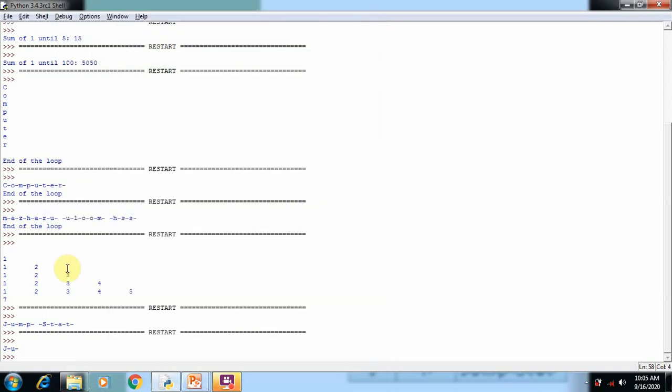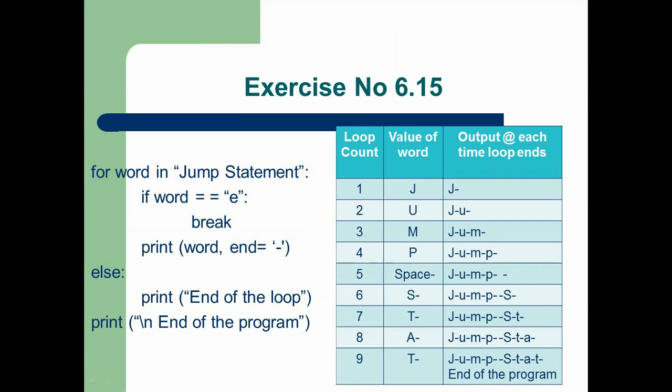Now we are going to use the second jump statement, so this is the second example, 6.15. Here we are using an else part also. You can see the else part is not executed because the for loop didn't reach the last statement.